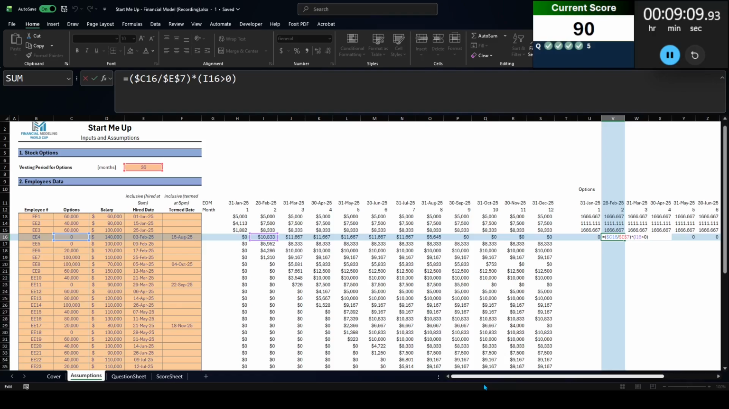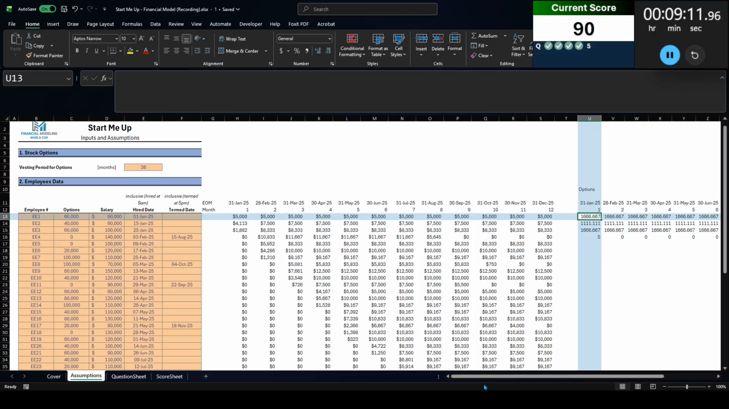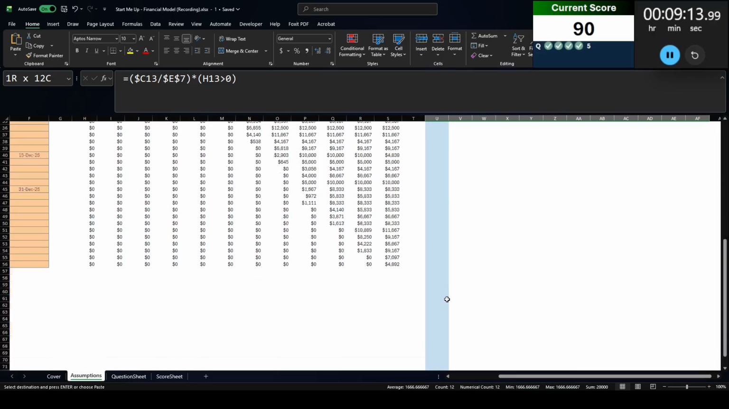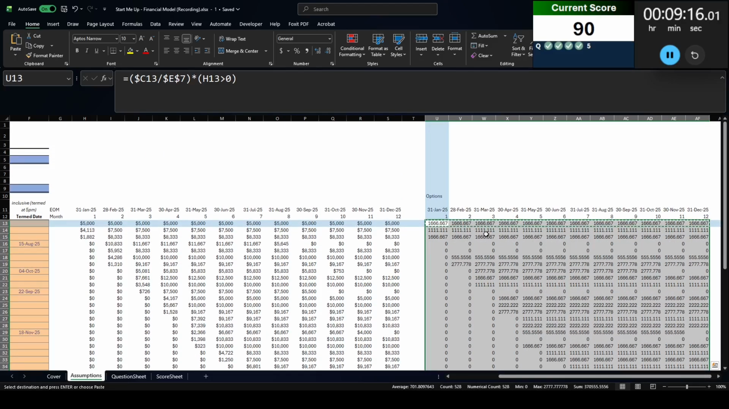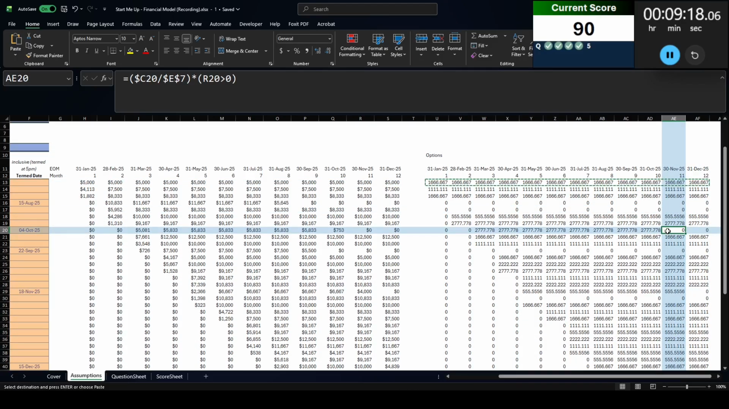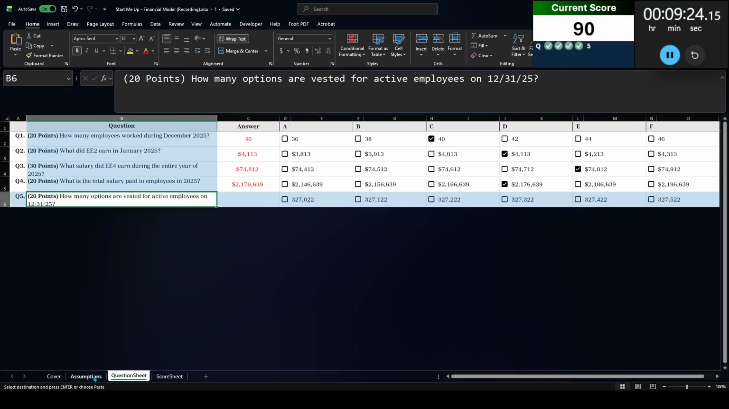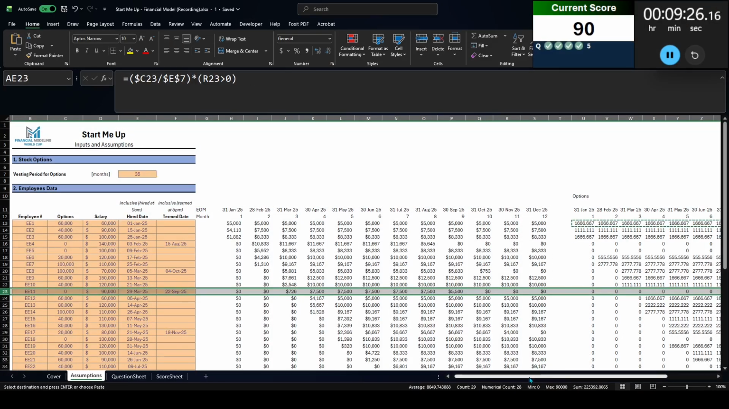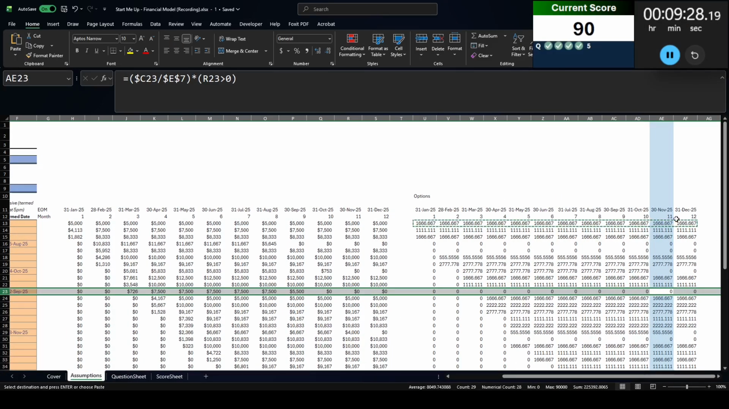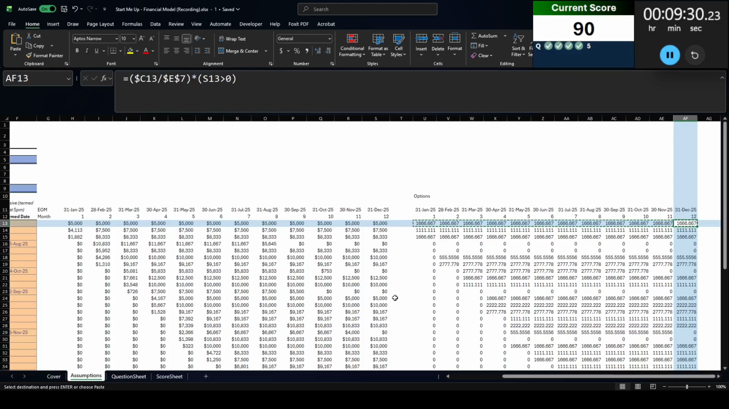Let me take another look here. Oh, they have 0 options. Okay, that one should be a 0 then. Let's fill this all the way down and see how it looks for the other employees. All right, so you see here some of these employees are leaving, so they're not getting options for the months they don't work. That's good. The question was, how many options are vested for active employees on that date? I'm going to guess that includes all of these.